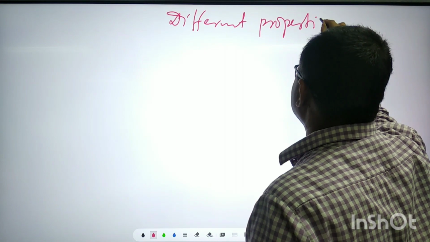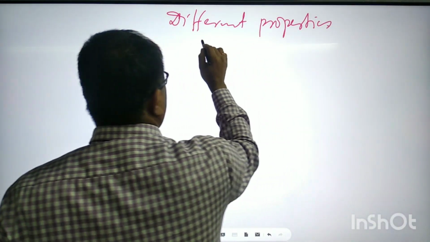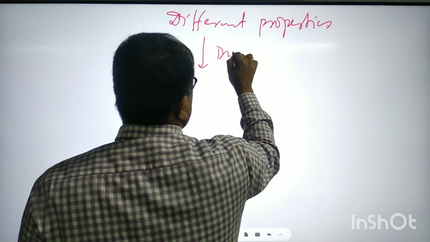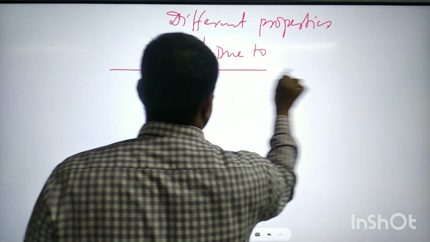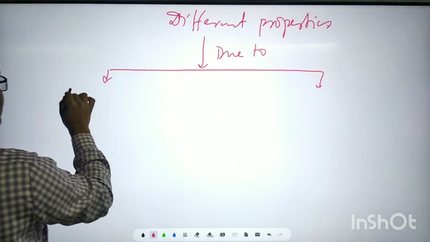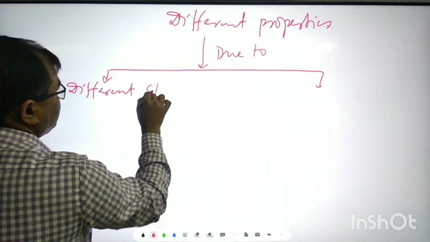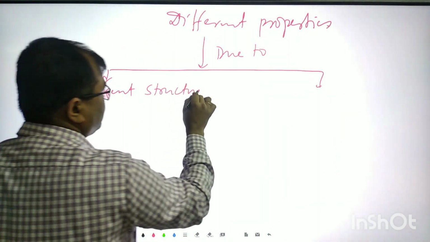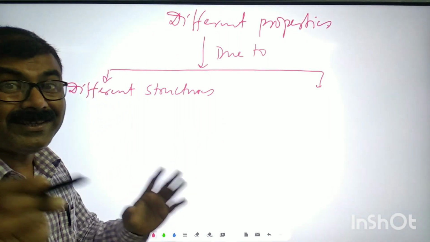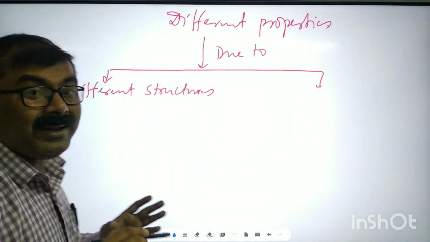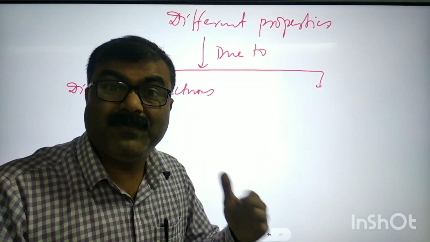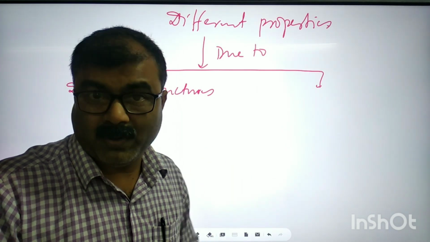Means the different properties of the isomers, if it will be due to different structures. Different structures means different arrangement, different sequence of chemical bonds.